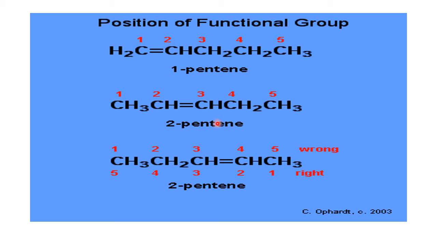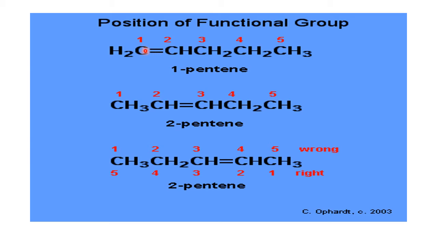Now these three compounds are unsaturated, where a double bond is there. When a double bond is there in the carbon chain, then that area gets the least number. This is CH2 double bond CH single bond CH2 single bond CH2 single bond CH3. Where the double bond started, that carbon gets the least number.